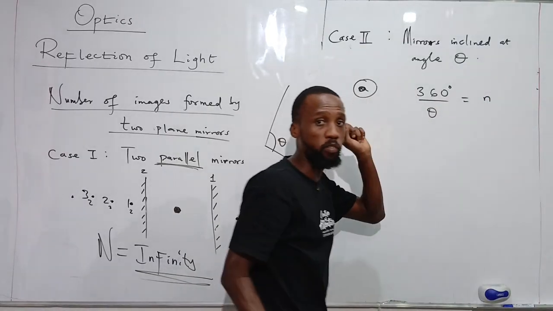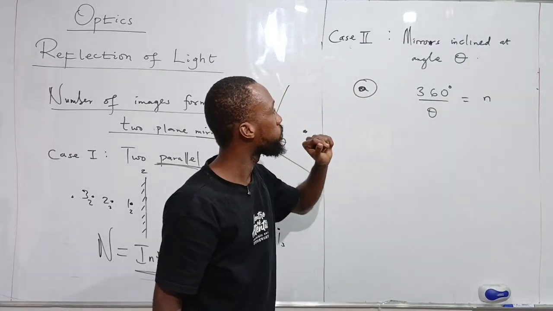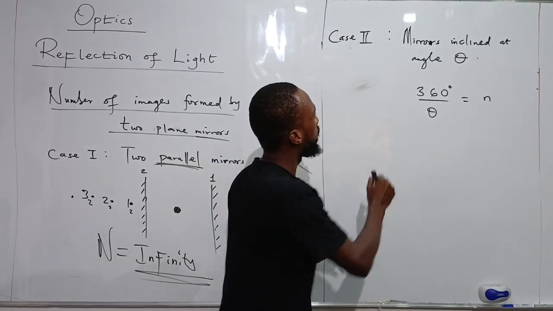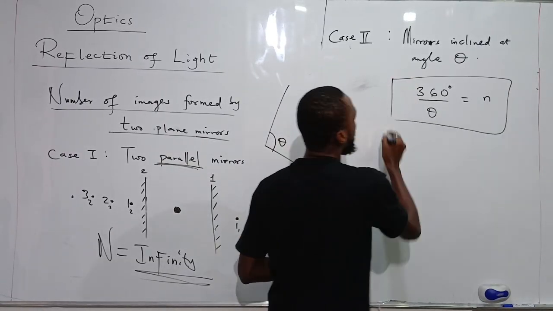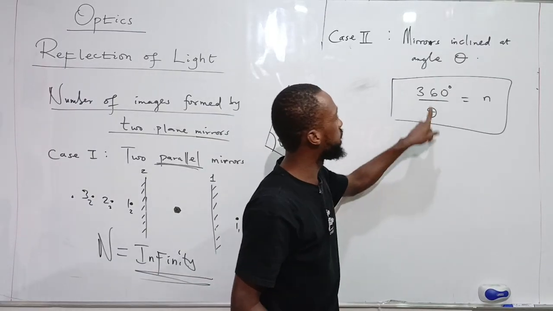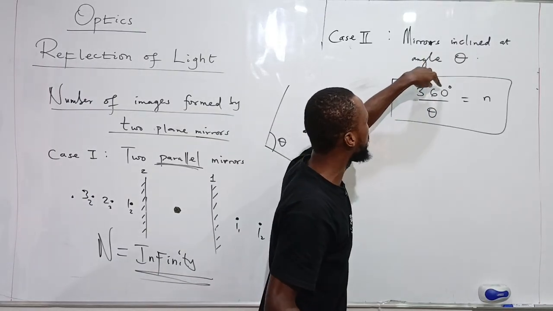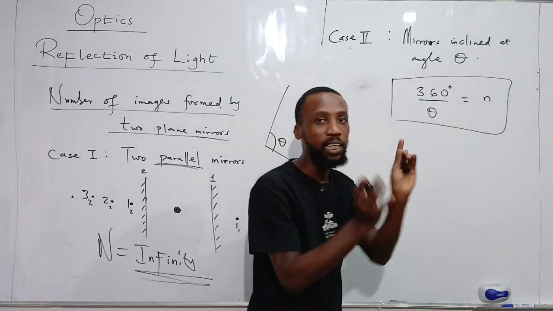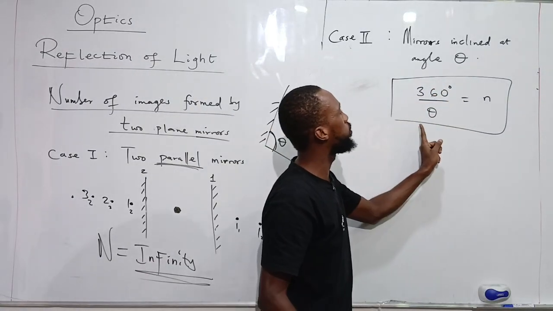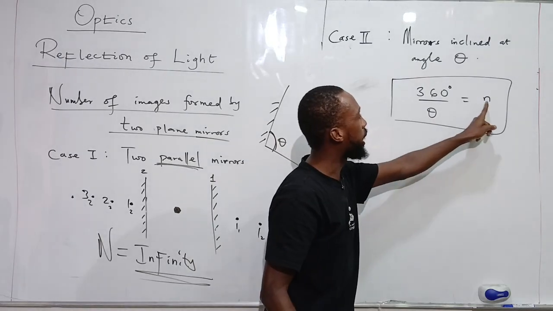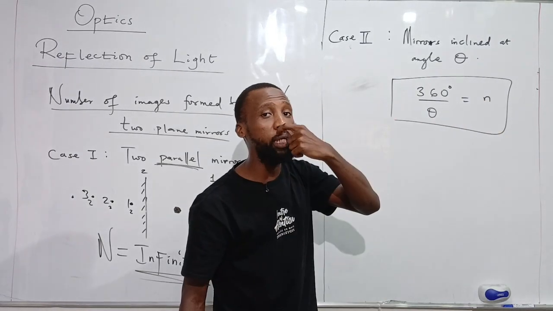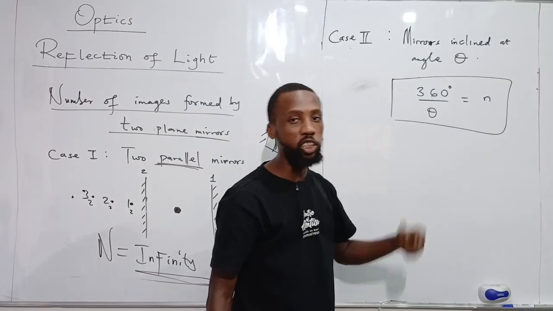This n is not the number of images produced. Take note of this. Let me make this the general rule: 360 degrees divided by theta. That's the first thing we do. We divide 360 degrees by theta. What's theta? Theta is the angle between the two mirrors. So when we divide 360 by theta and get n, what we get as n will now determine what the number of images produced will be.